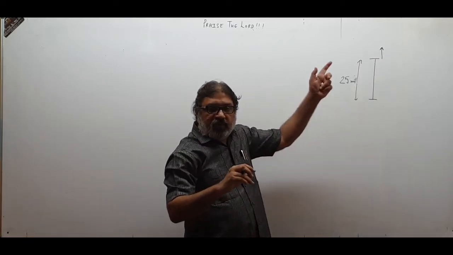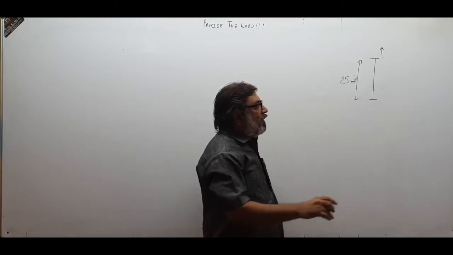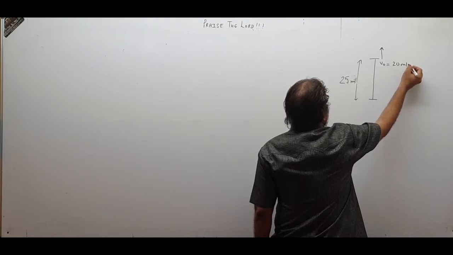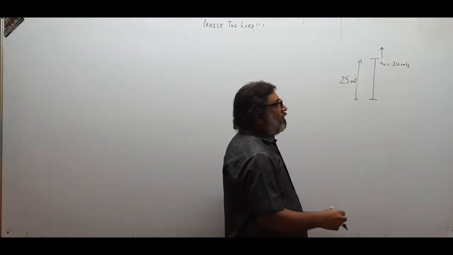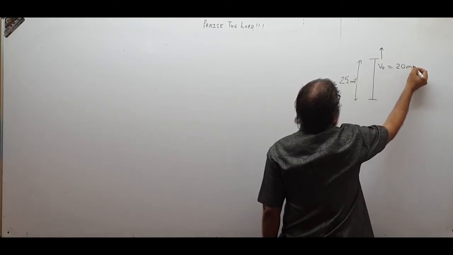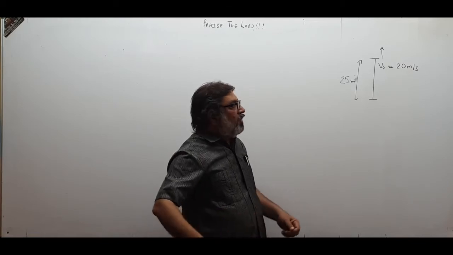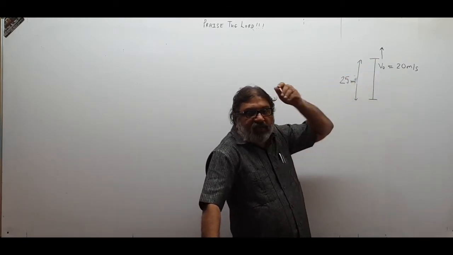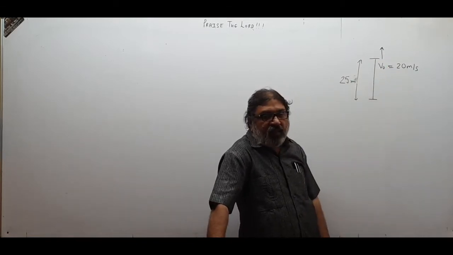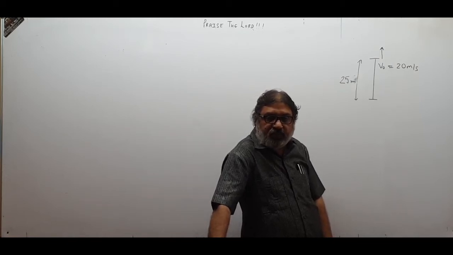The ball is thrown upwards from the top of a building which is 25 meter high. So the initial velocity is 20 meter per second. The ball is thrown up with a speed of 20 meter per second. V0 is equal to 20 meter per second. We want to know to what height the ball will rise, when it will come down to the earth, and with what velocity it will strike the earth.